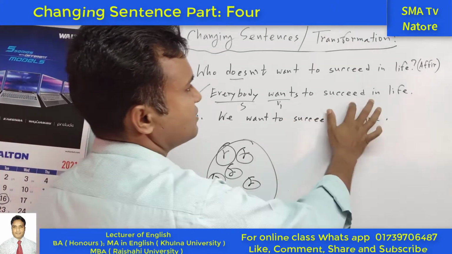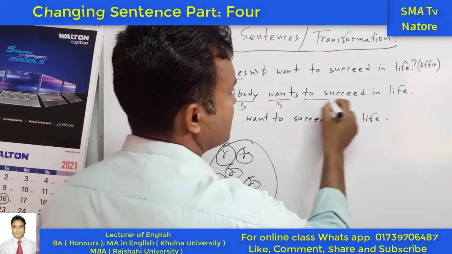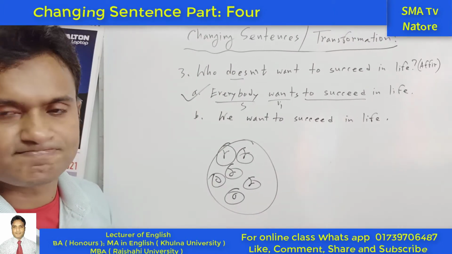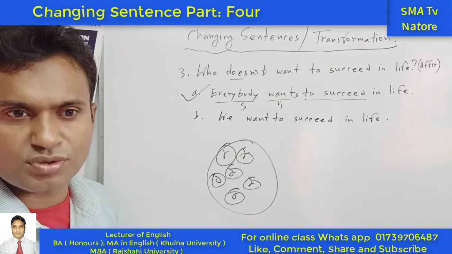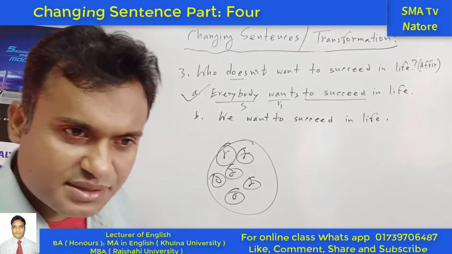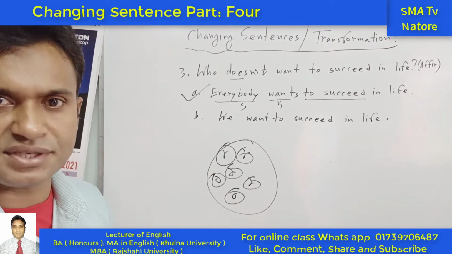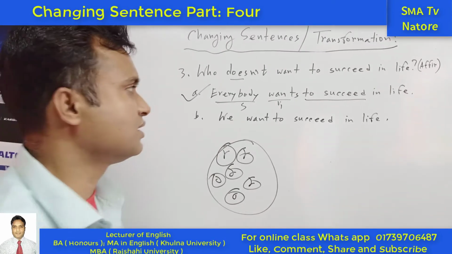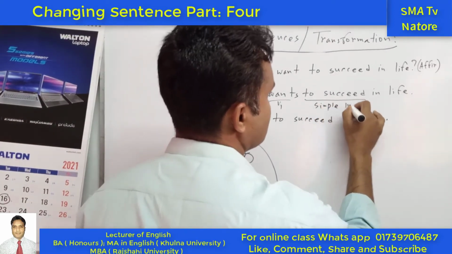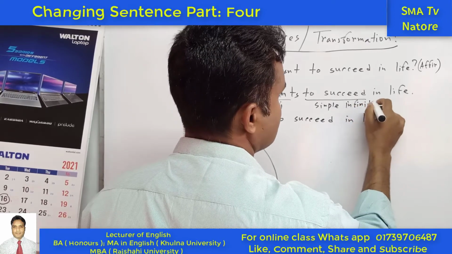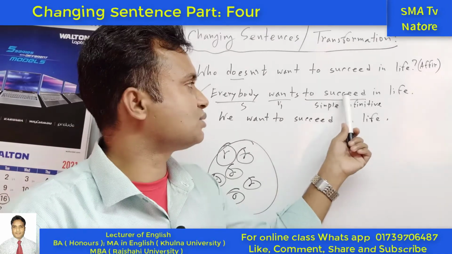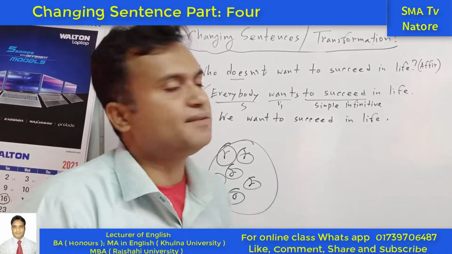Next one, the same. This one is called, do you know what is the name of this part? Who can say? Do you know what is infinitive? So there are 3 types of infinitive: simple infinitive, passive infinitive and bare infinitive. Okay, so this one is simple infinitive. So what is simple infinitive? If we can see that there is a "to" and next the present form of the verb, and it is giving a special meaning.